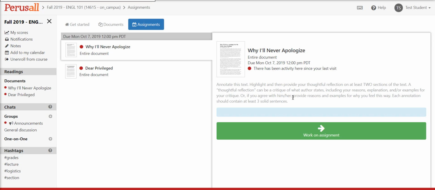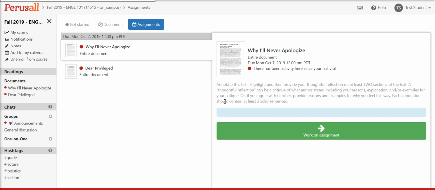A thoughtful reflection can be a critique of what the author states, including your reasons, explanation, and/or examples for your critique. So basically, you are challenging the author, but you have to provide supporting information in your challenge. Or if you agree with the author, you can provide reasons and examples for why you feel this way. And you can draw from personal experience as well if you want to have that be an example.